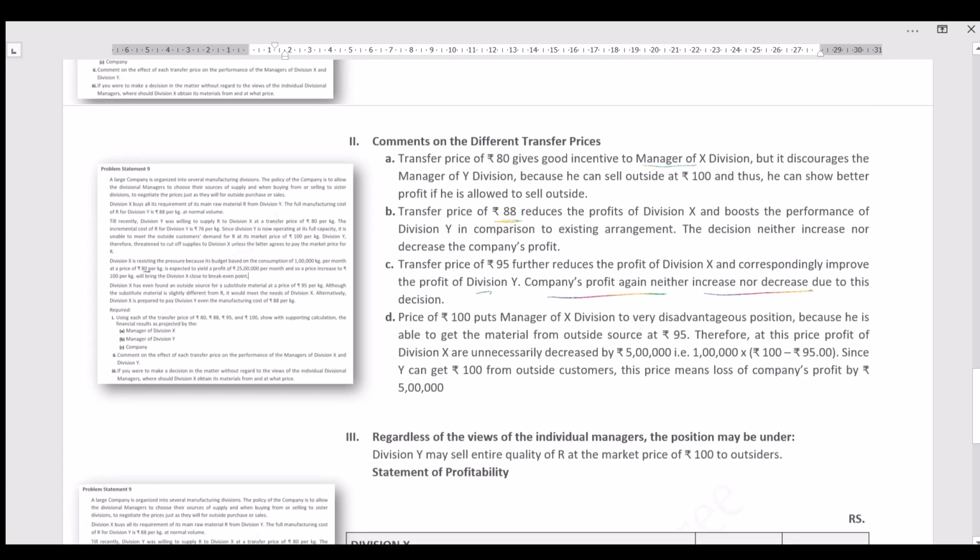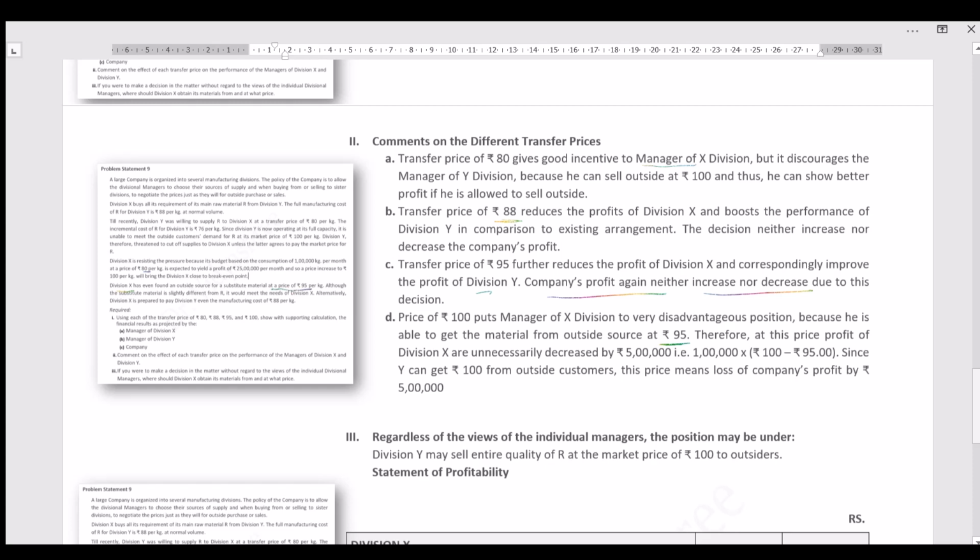Well, the last scenario, if the price is set at rupees 100, it puts manager X's division in a very disadvantageous position because he is able to get the material from an outside source at rupees 95. Observe the question on the left-hand side, please.